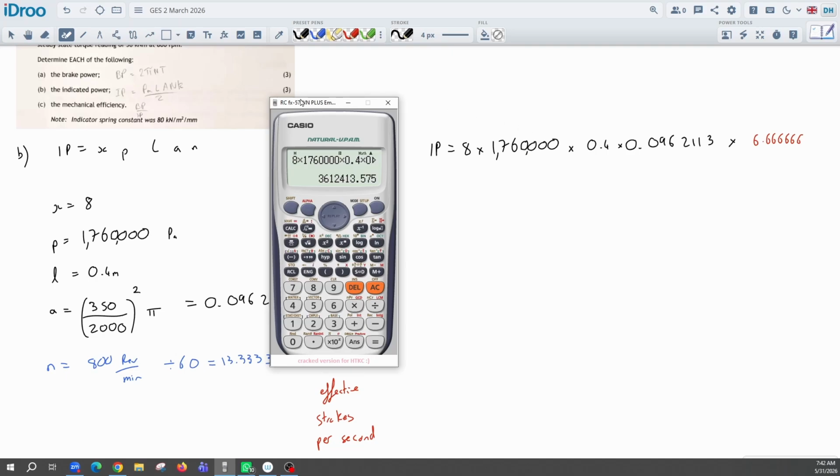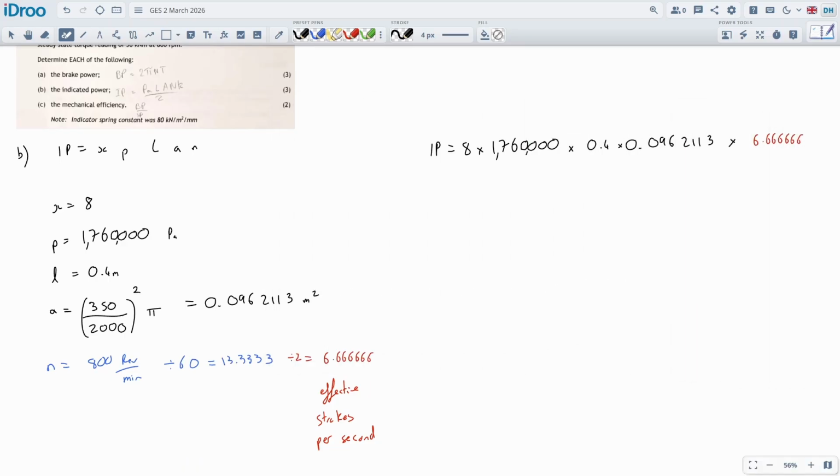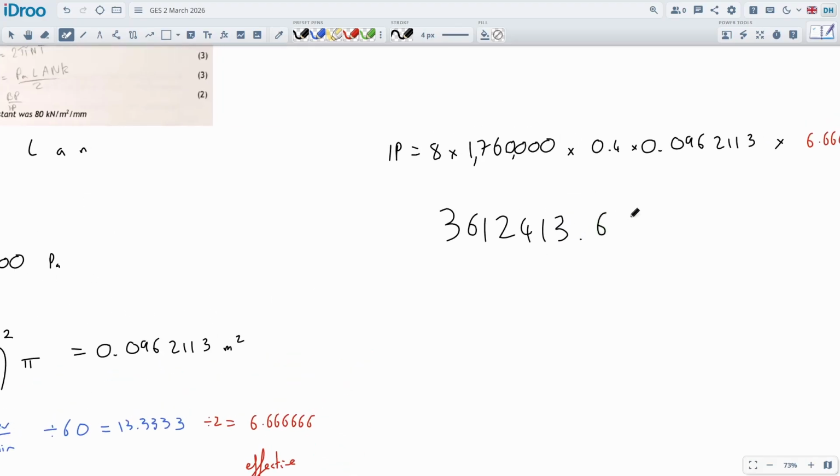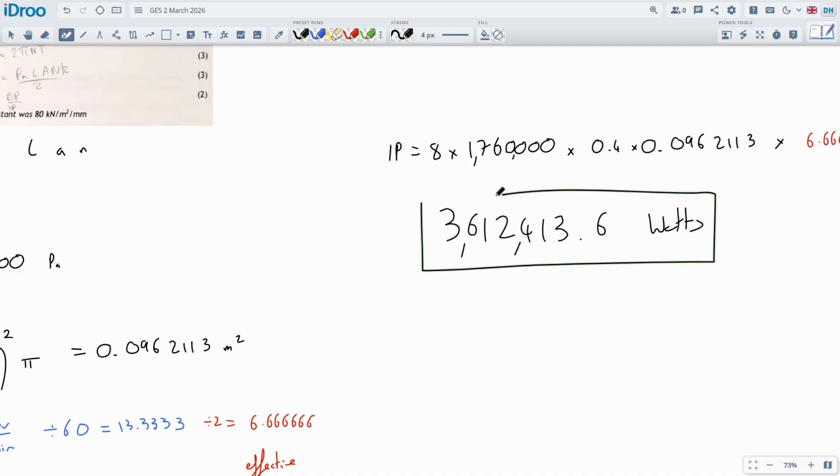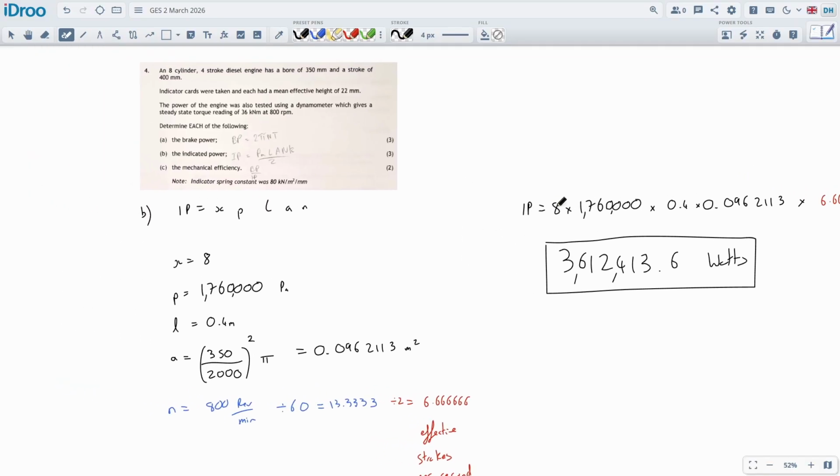This indicated power is the theoretical amount of power the engine is producing. So let's write this number down. I got 3612413.5. I might just round off that. Watts. So this is the theoretical amount of power that the engine should be producing based upon its size, right? And the speed at which it's running.